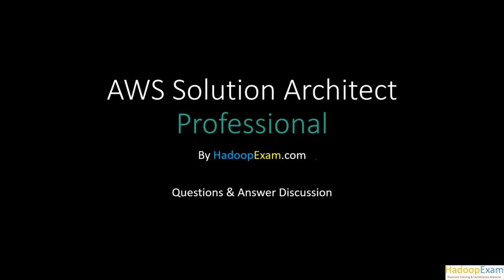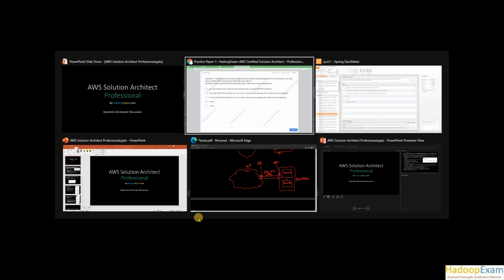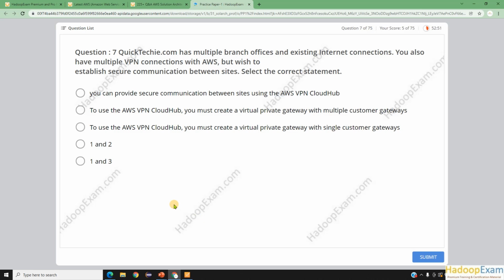In this session, we will be talking about AWS Solution Architect Professional Practice question number 7. We will discuss the question, its answer, and its explanation in detail. So let me go to question number 7 from the practice paper. These questions are provided by hadoopexam.com as a practice.